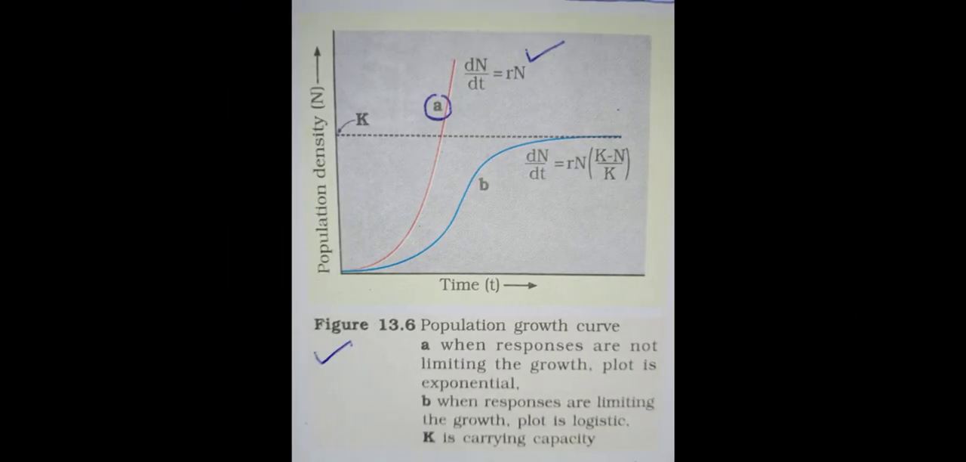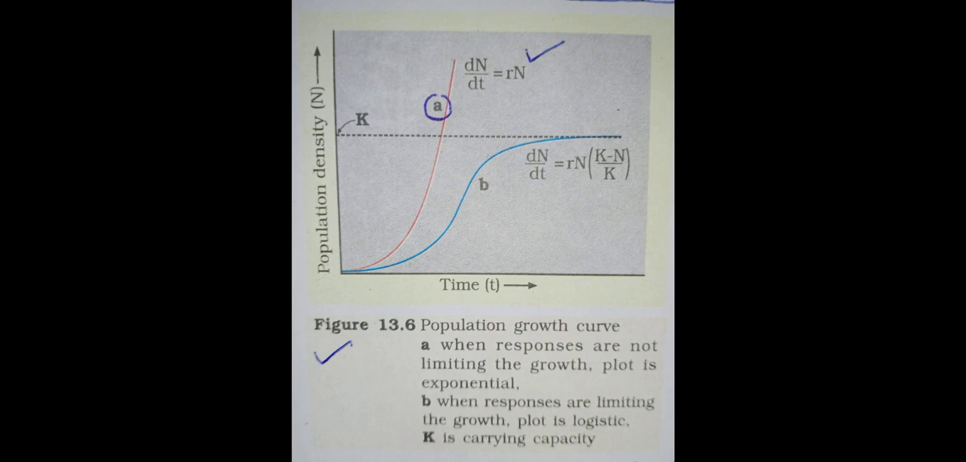And see point number 8, a plot of N in relation to time t results in a sigmoid shape, a sigmoid curve. So underline this sigmoid shape or sigmoid curve, it is important. So page number 2 is completed. Now see, in page number 3 we have one diagram.